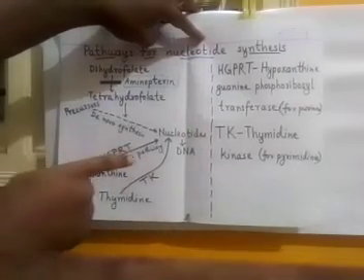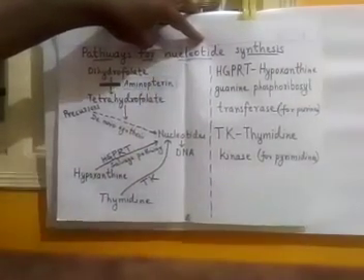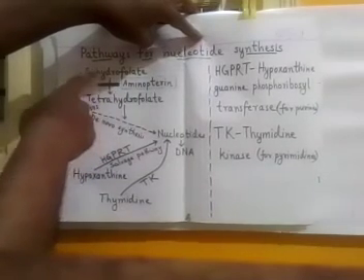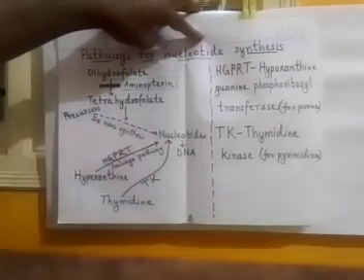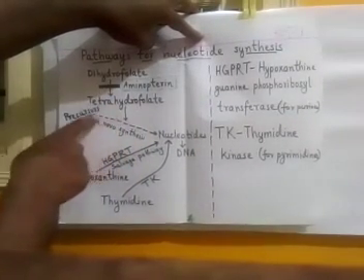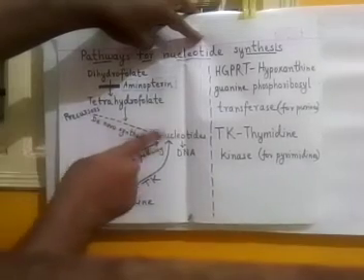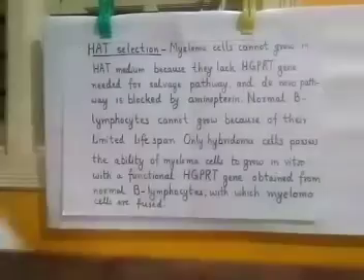But in HAT medium, I am providing aminopterin. What this aminopterin does is block the conversion of dihydrofolate into tetrahydrofolate. So there is a shortage of tetrahydrofolate, and so the de novo synthesis also does not work. So what will happen?